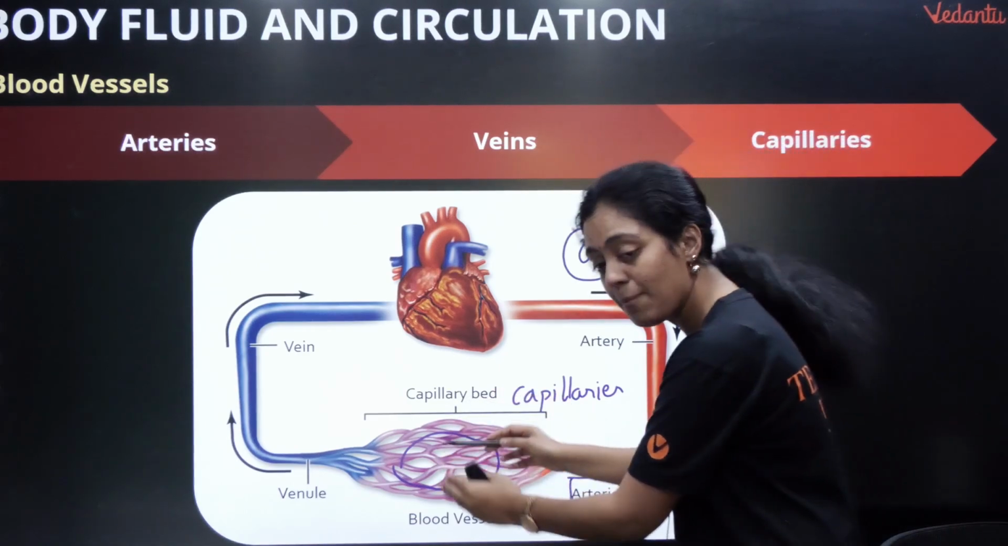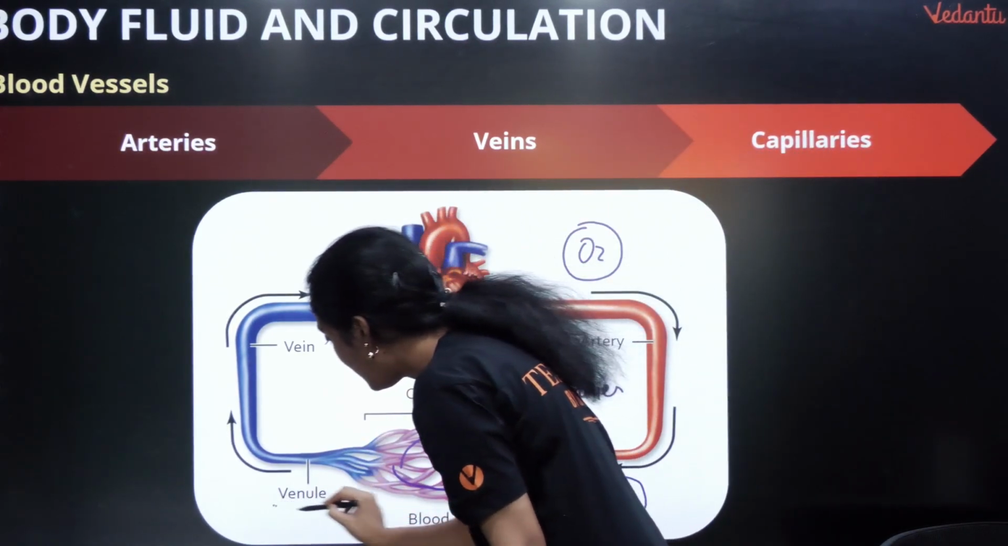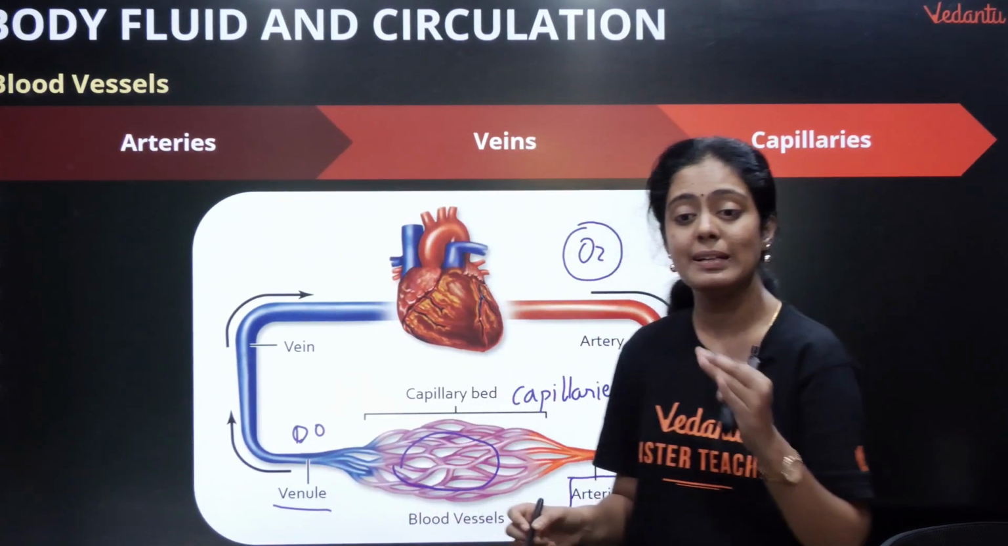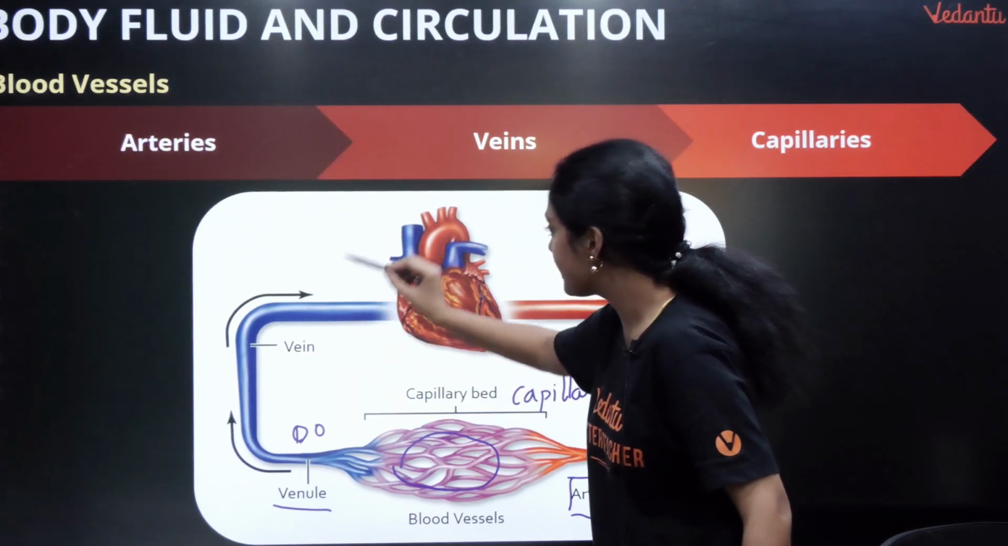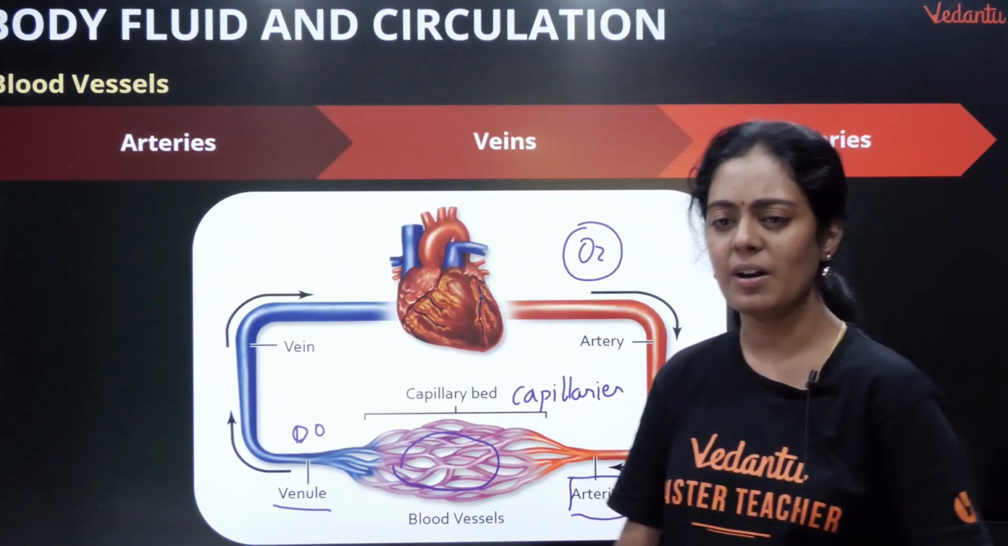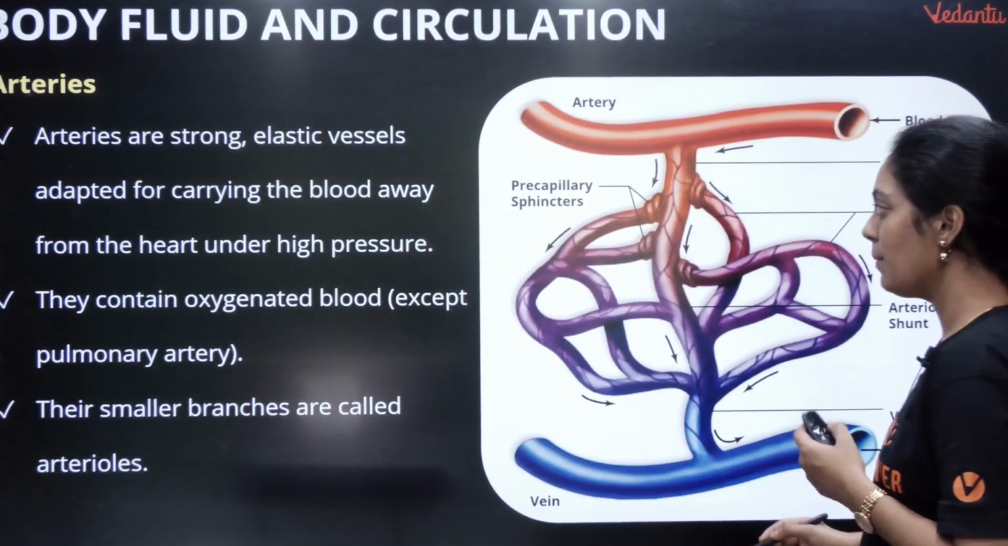Correct? Now these capillaries will now fuse into venules. The venules carry deoxygenated blood. Now they join as veins and they enter as either your superior vena cava or inferior vena cava. It is very very important. Three types of blood vessel.